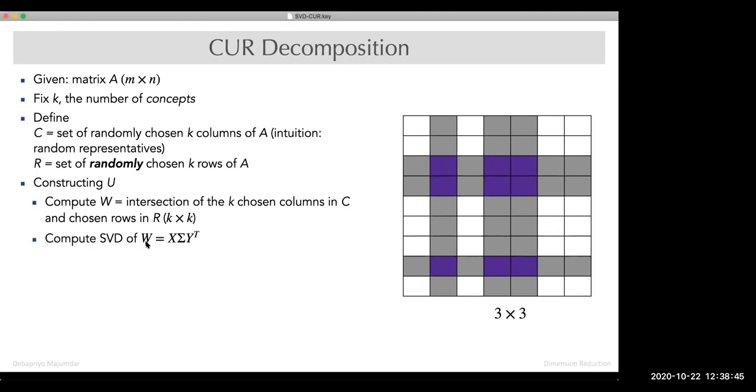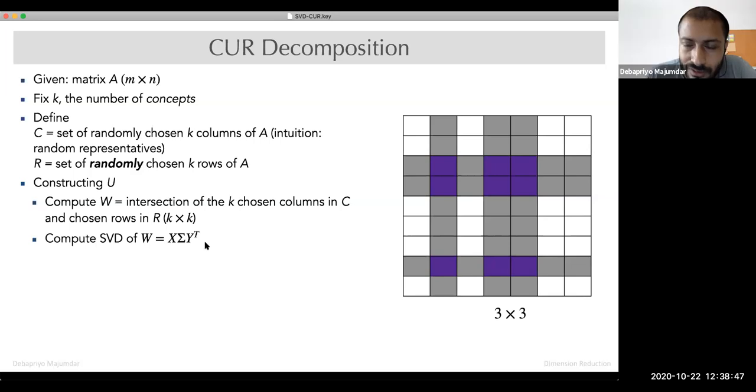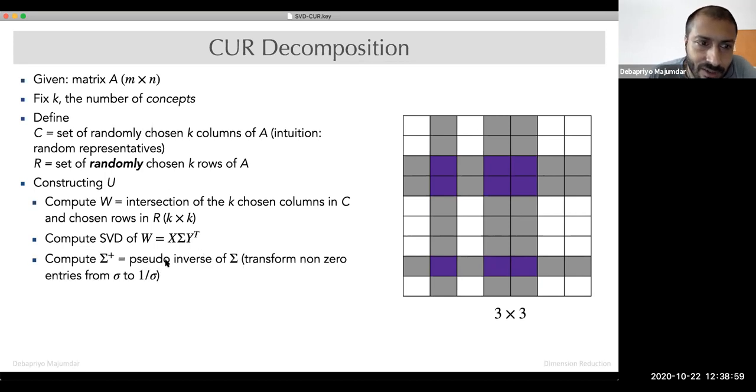Then we compute the SVD of W. Suppose that is X sigma Y transpose, and W is a square matrix anyway, so these will be K cross K all the way. Then compute the pseudo inverse of this sigma. Now this sigma is a diagonal matrix, so pseudo inverse is simply, for every entry, you take 1 by that.